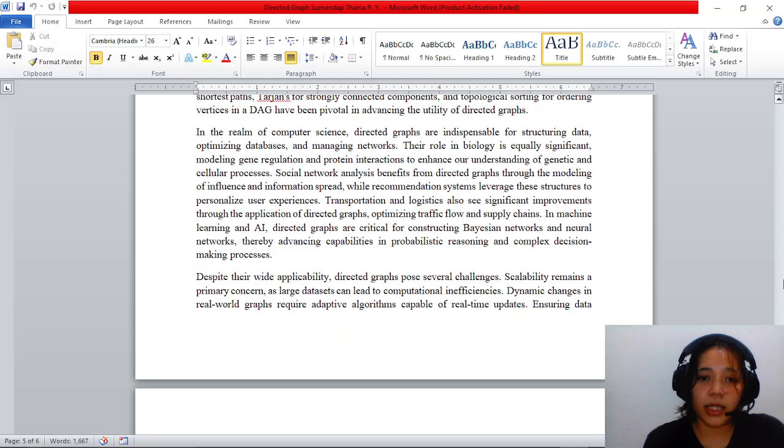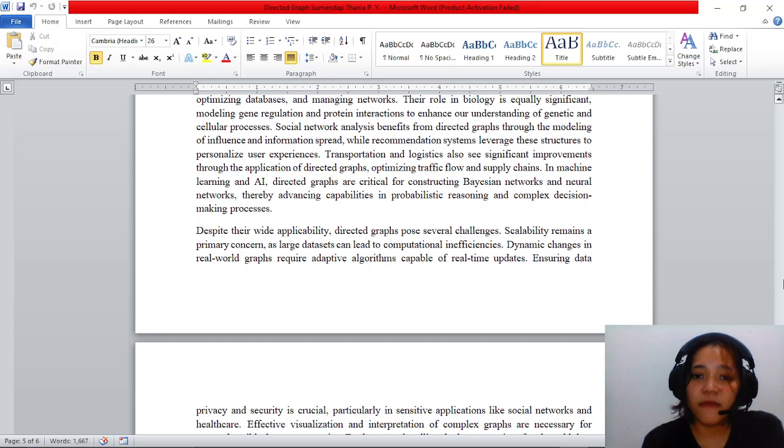Despite their wide applicability, directed graphs pose several challenges. Scalability remains a primary concern, as large datasets can lead to computational inefficiency. Dynamic changes in real-world graphs require adaptive algorithms capable of real-time updates.